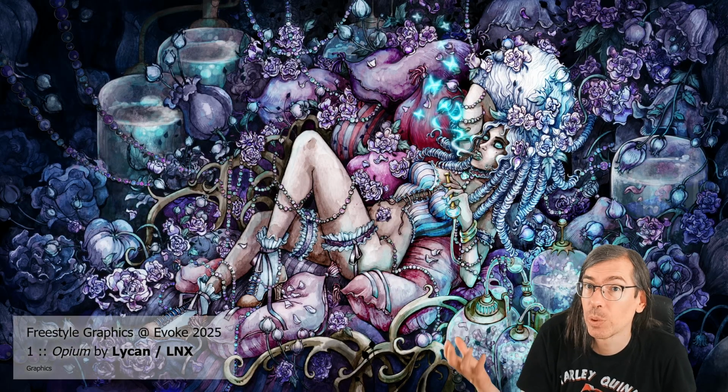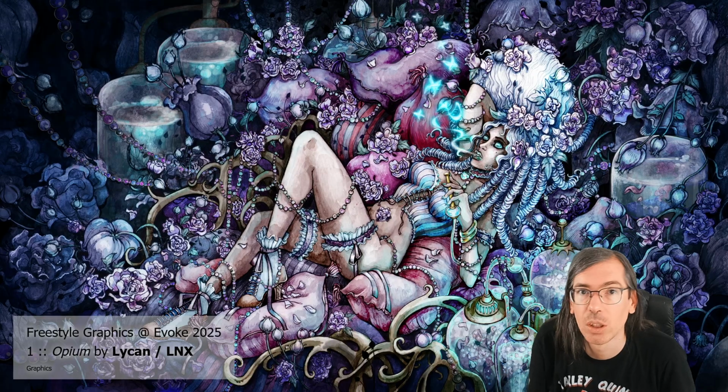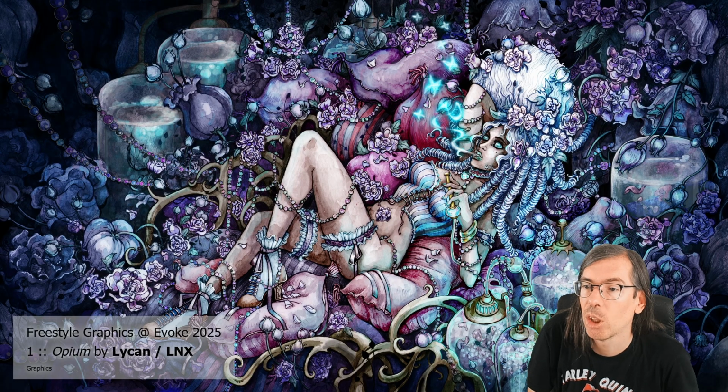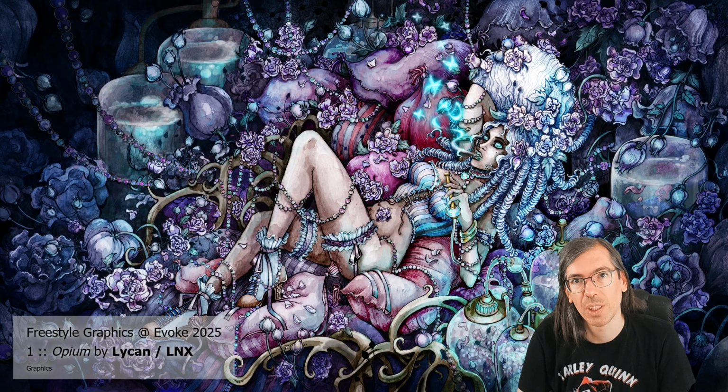And the winner was Lycan with this image full of little details on all the flowers and the lacing and all of the different little things. It's titled Opium, very nice colors on it as well. Congratulations Lycan on winning the freestyle graphics competition at Evoke this year.